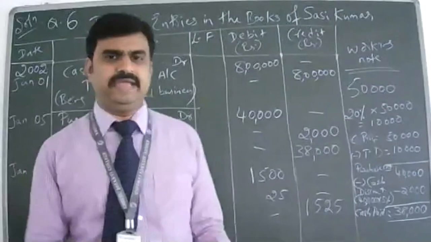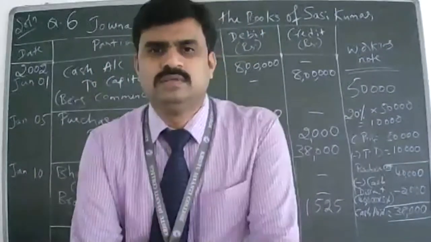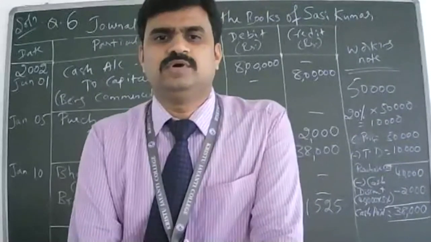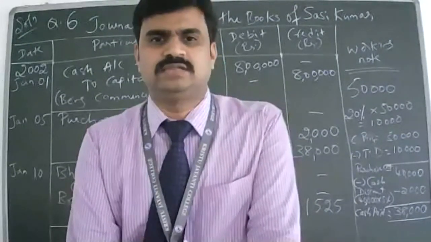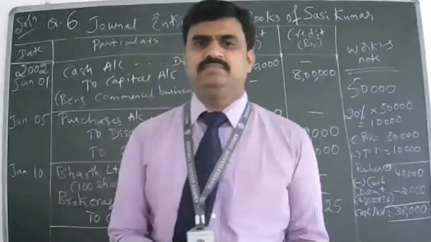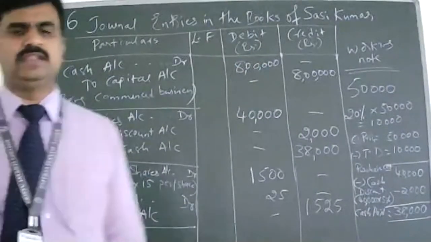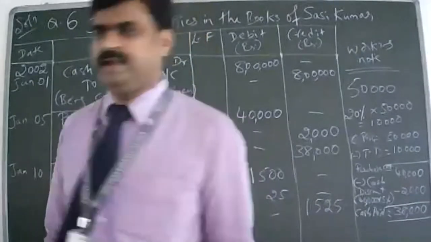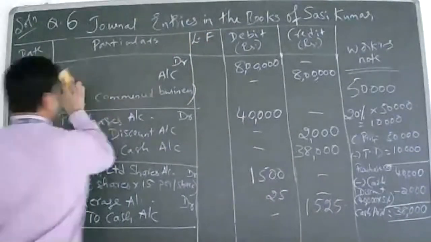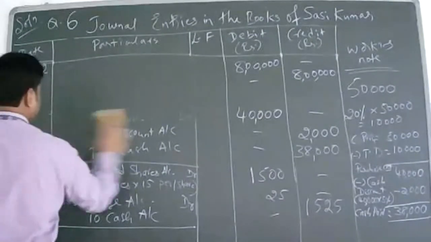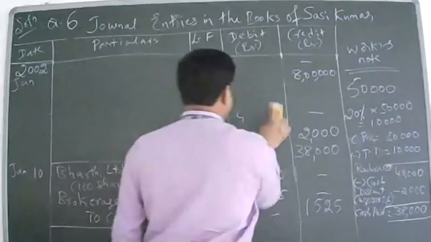Write the narration. Being shares purchased and brokerage paid. All of you write down, being shares purchased and brokerage paid. So what is the next one?